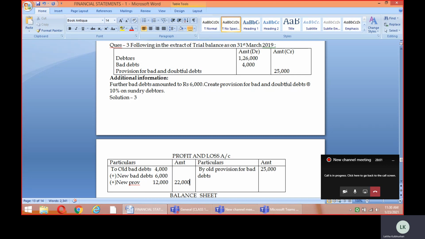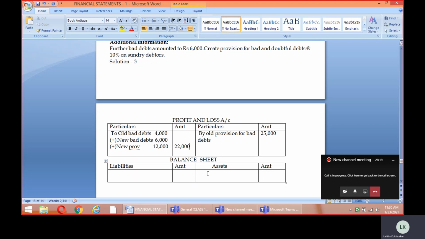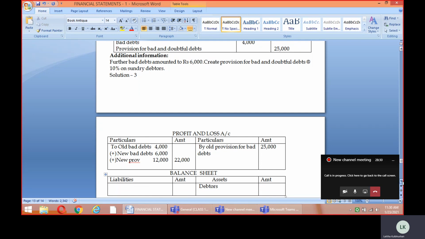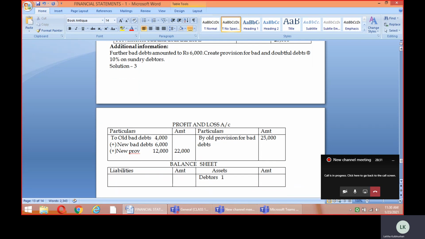This will be followed only when you find that the total of the three, that is old bad debts plus new bad debts plus new provision, is less than the old provision given to you in the trial balance. In such a situation, this treatment will be done. The treatment in the balance sheet will remain the same. Only, children, in the balance sheet, remember only the new values will be taken. So the new value of the debtors given in the question is 1,26,000. Just take the value of the debtors as that.